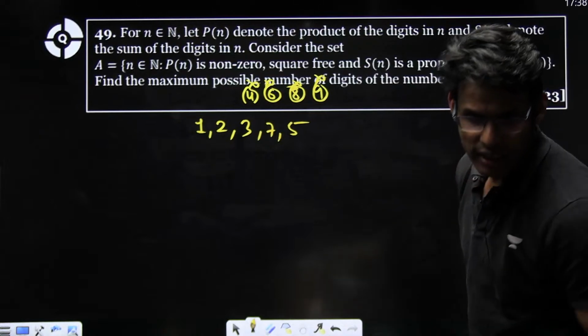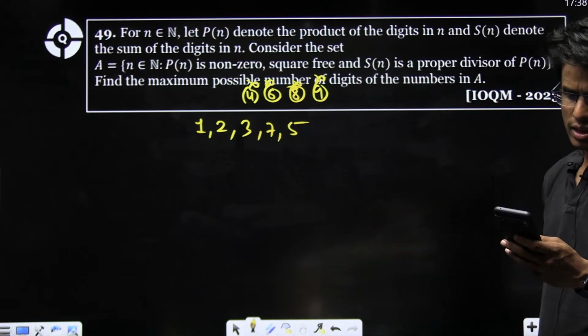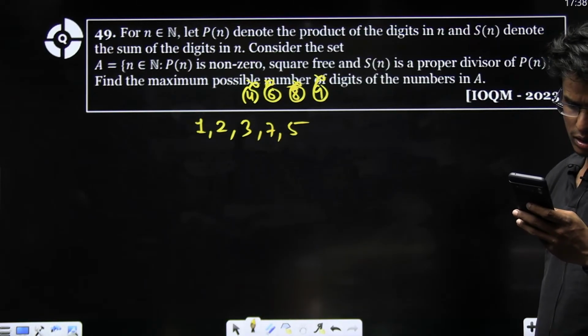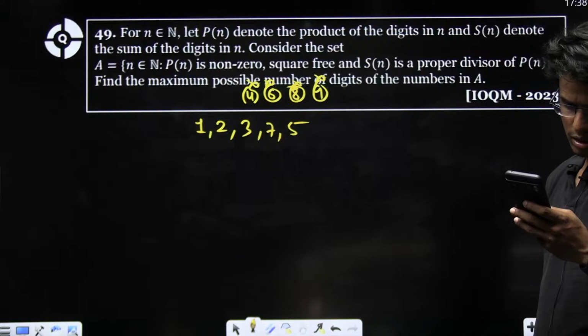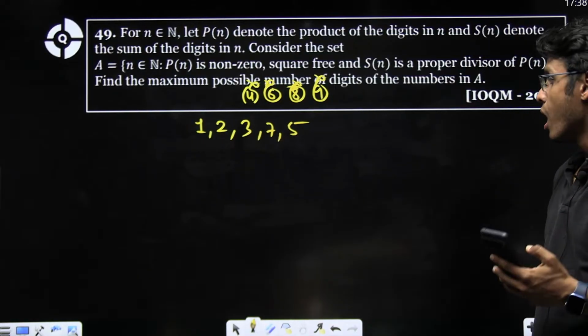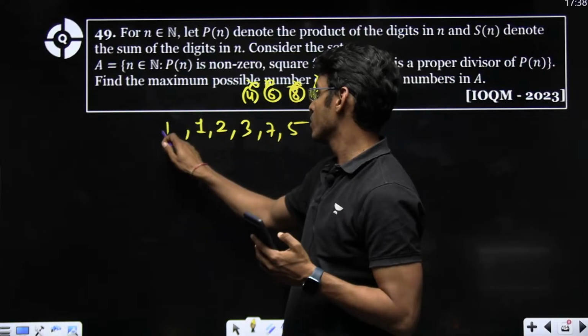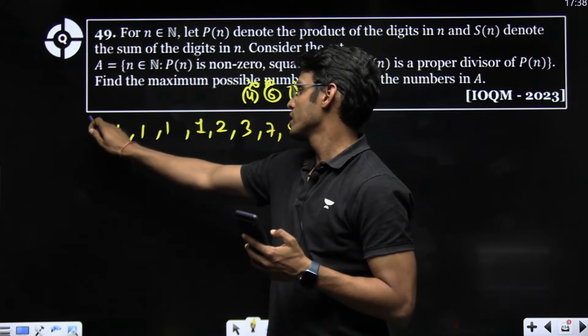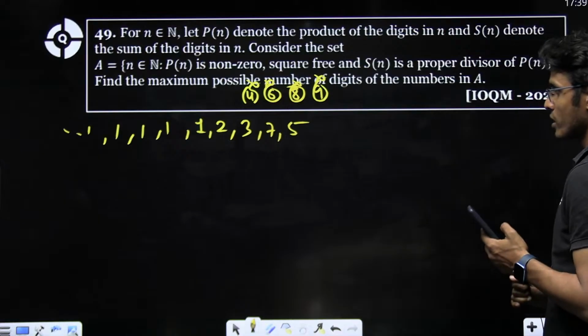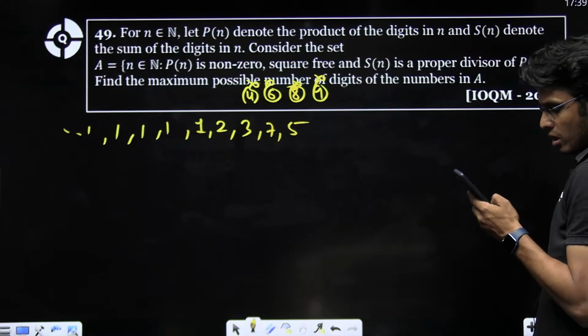I can take only 4 digits. One can be, oh, there can be infinite ones, right? There can be infinite ones. And 2, 3, 5, 7.